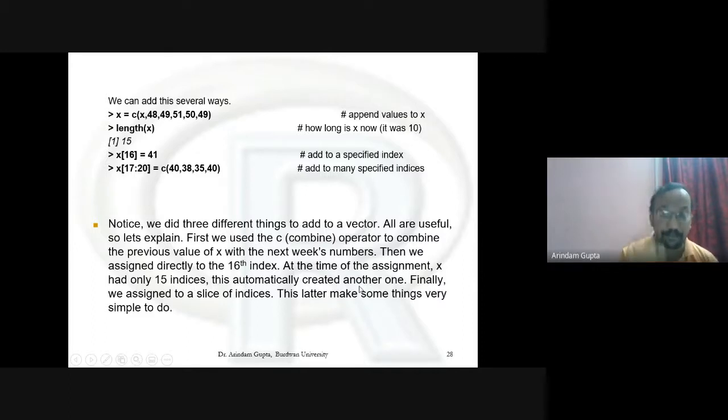This is the main big thing in R. In any other languages, like C, at first we define what is the possible length of a variable, but in R it is not necessary. Finally, we assign to a slice of indices. These latter make some things very simple to do.